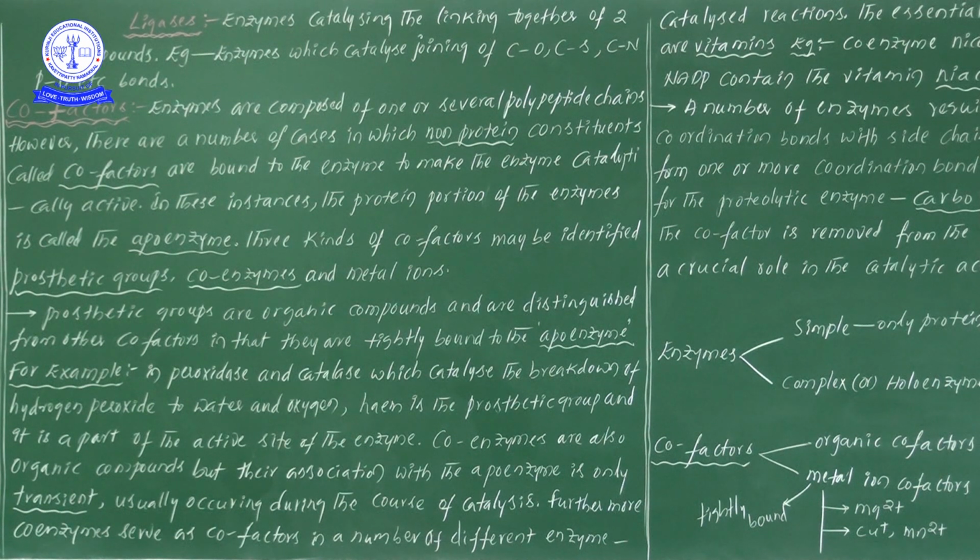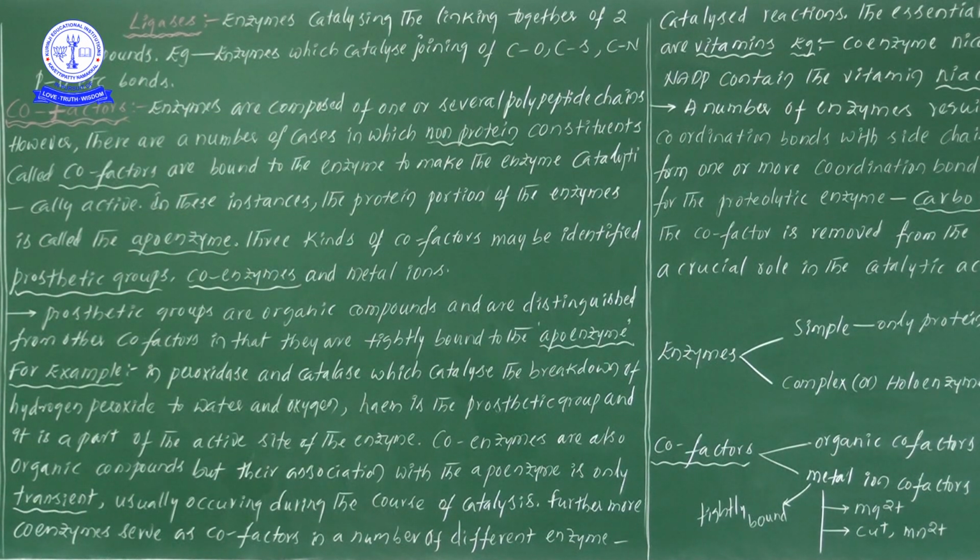If you observe enzymes, 2 different types are there. One is a simple one and one more is a complex one. Simple enzymes are made up of only proteins, and a complex or whole enzyme is made up of both the protein part as well as the non-protein part.